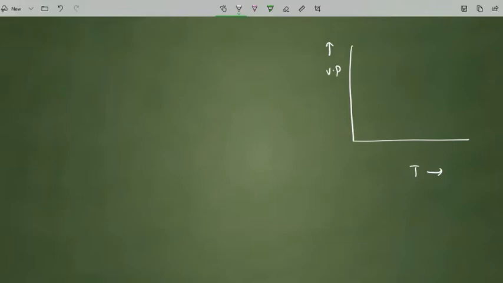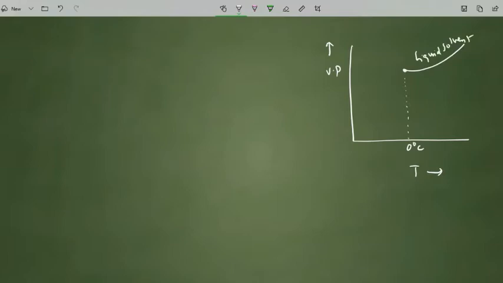For example, 0 degrees Celsius is the freezing point of a liquid. So you can observe like this. If you consider this is the point, that is the freezing point, exactly 0 degrees Celsius on the x-axis. I am considering this is a liquid solvent.